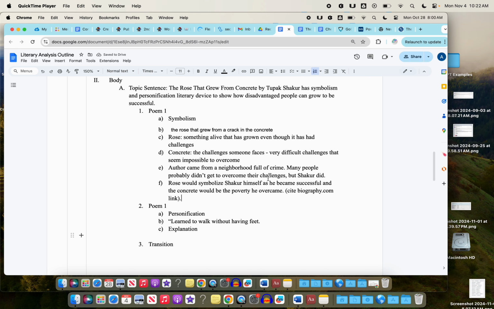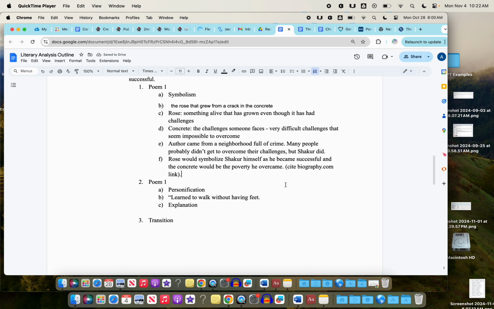And then I have to go back and do my explanation. So I'm going to come down here. I talked about personification, learn to walk without having feet. And now I have my explanation here. And I'm going to sit here and think about how this worked. The rose learned to walk. So that is a personification, which is a human characteristic, learning to walk. So we talked about why it's personification.